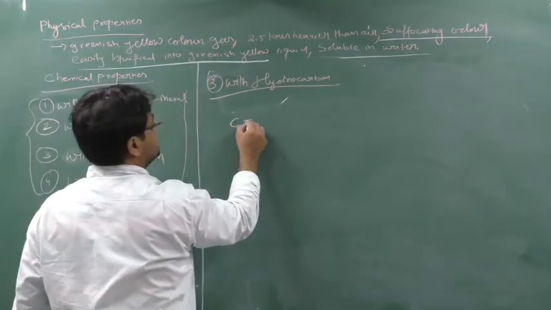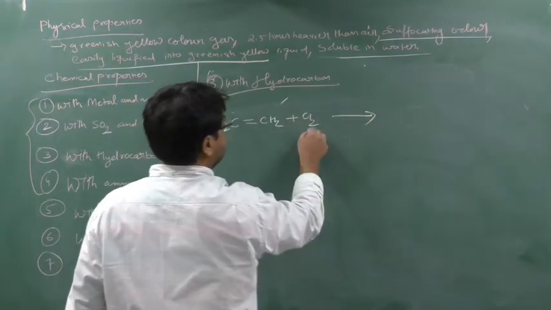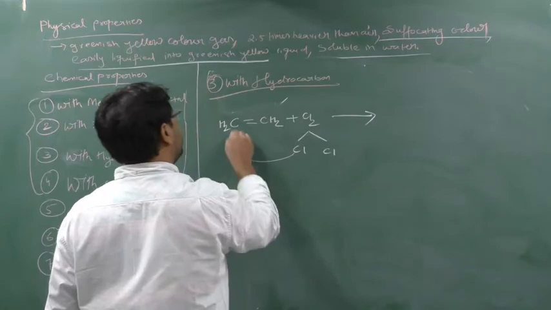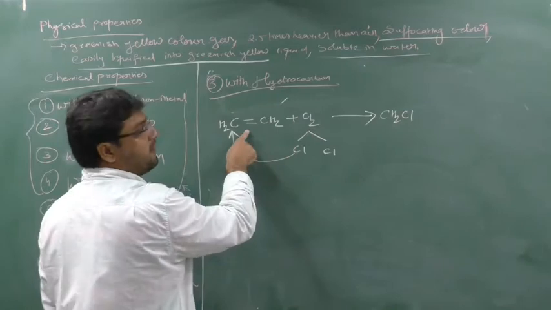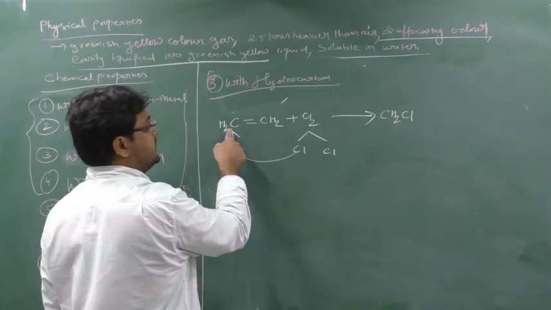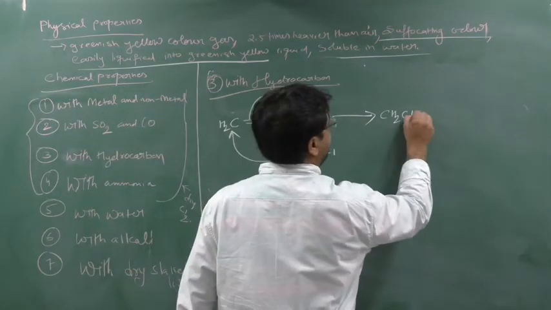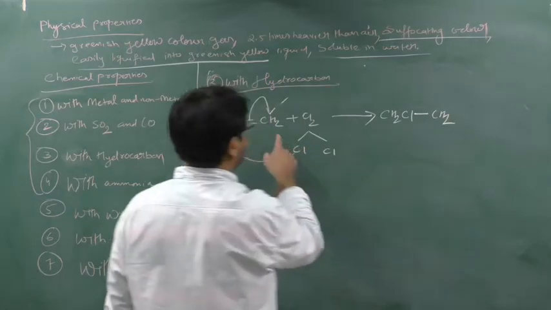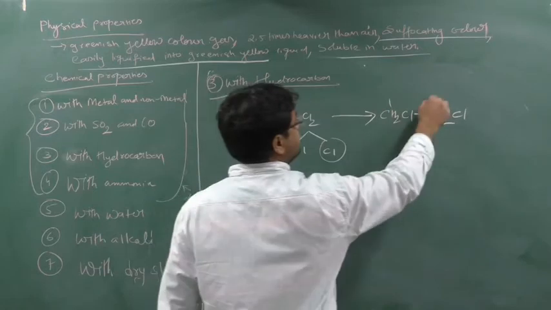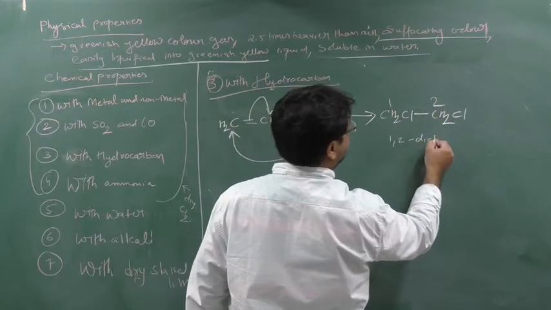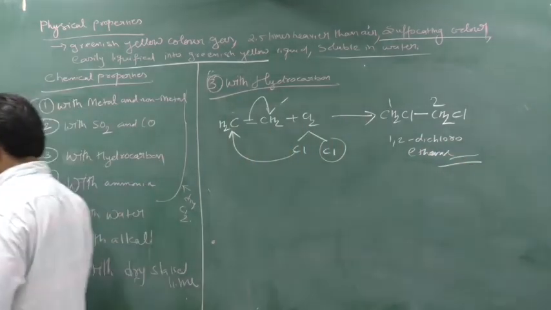So see here, this is alkene, ethene. I will react it with Cl2. So what will I get? Cl, Cl. When Cl reacts here, it will form CH2Cl. Clear? As carbon can form only 4 bonds, when Cl comes here, carbon has now made 4 bonds. So to accommodate this Cl, this bond will break. So this double bond will become a single bond, CH2, and one space will be created, and there is 1 Cl here. So what is the name of this? The name will be 1,2-dichloroethane. In this way, chlorine will react with alkene compounds also.